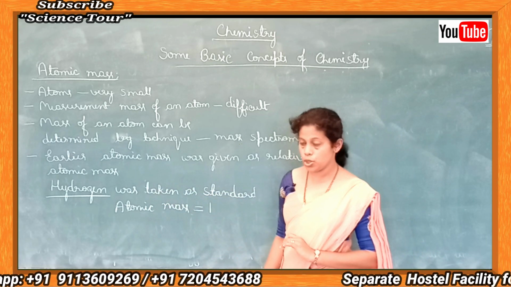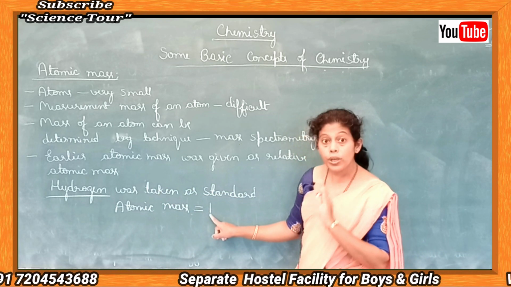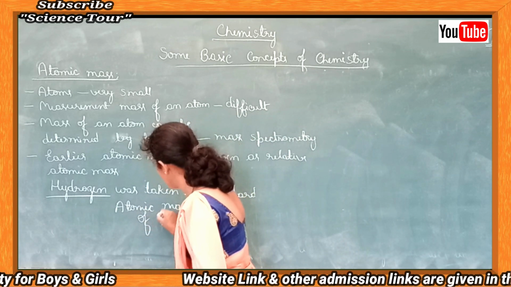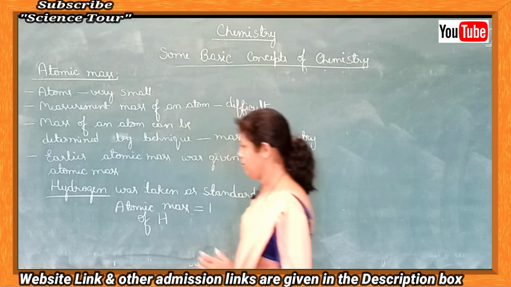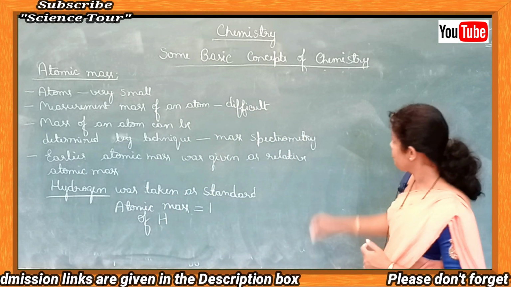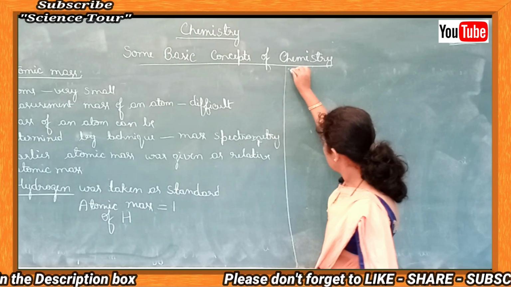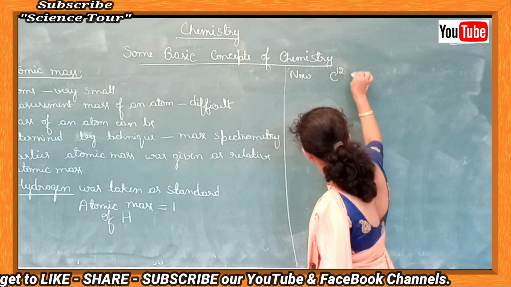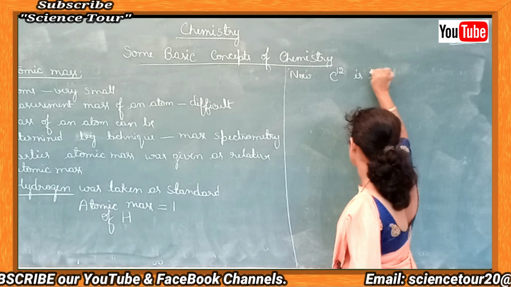Atomic mass of hydrogen was given as 1 without units. So this is the atomic mass of hydrogen. I'll write it as H. This was taken as standard. But now carbon 12 is taken as a standard.